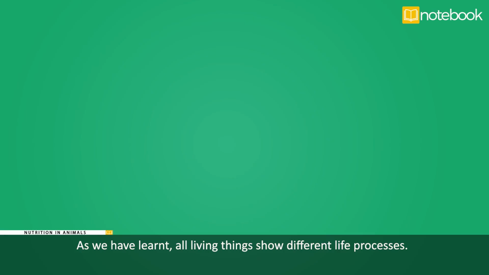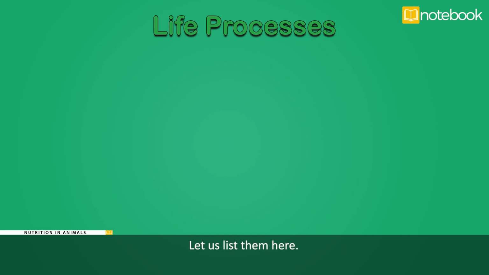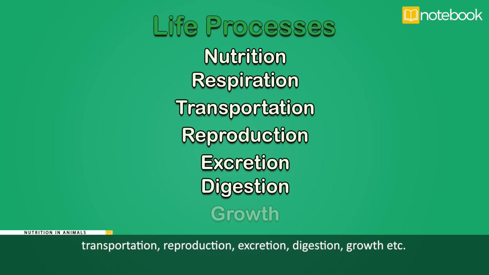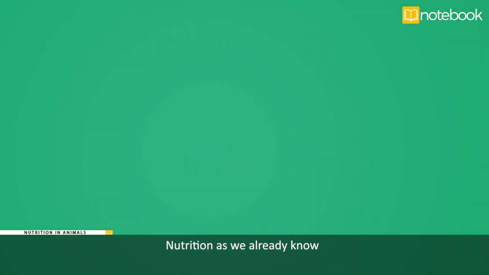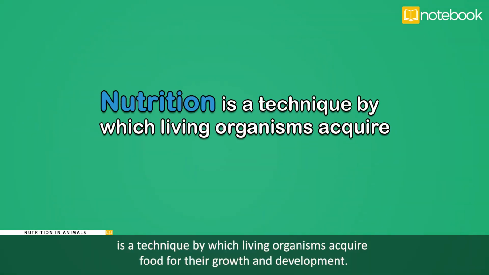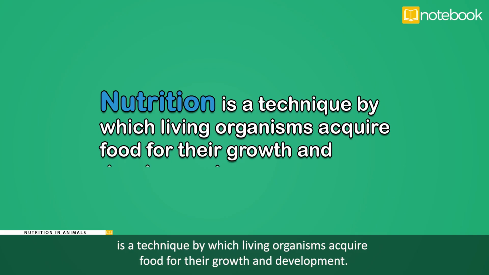As we have learned, all living things show different life processes. Let us list them here. The first thing that tops the chart is nutrition, followed by respiration, transportation, reproduction, excretion, digestion, growth, etc. Nutrition, as we already know, is a technique by which living organisms acquire food for their growth and development.